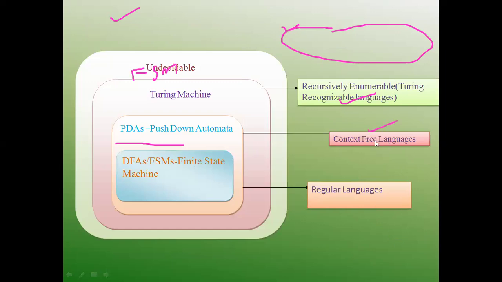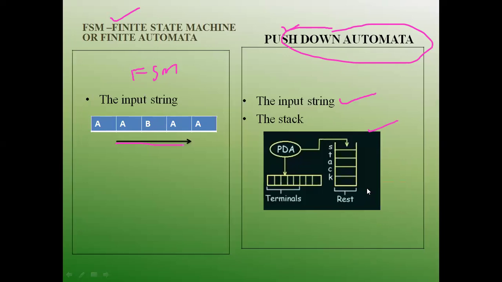So the pushdown automata accepts context-free languages, and then there is a higher class of languages.